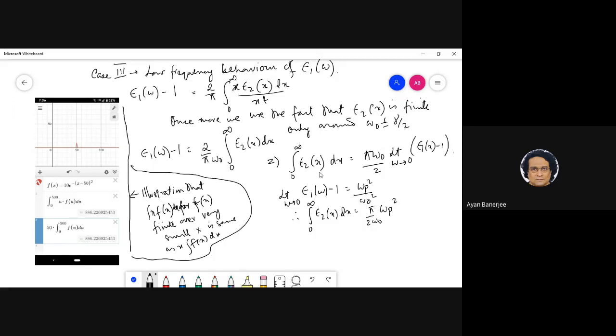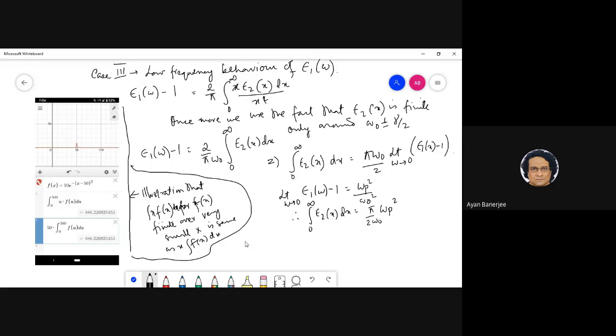Remember, I am not changing the characteristics of my absorption. It is only that I am saying that this particular characteristic of absorption allows me to write these things for my dispersion profile, right?